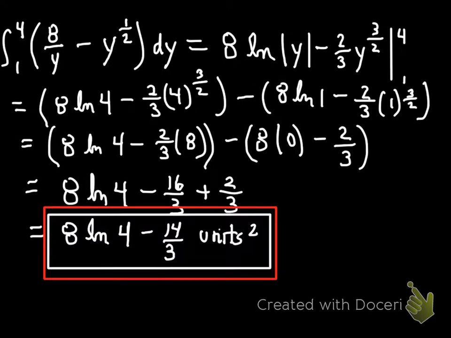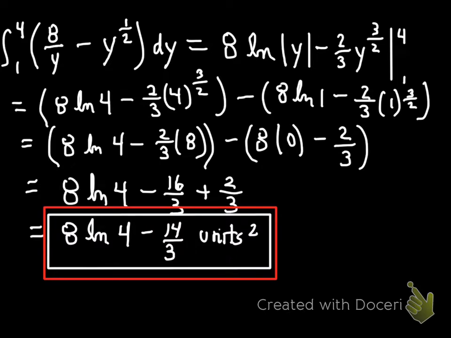So on an AP exam, that's the multiple choice selection that you would be looking for when you're trying to find an exact answer. That's the one that you will likely see in that format. So I had to be able to find a numerical value of some numbers raised to a fractional exponent, and also understand a couple of points on the natural log function, like the natural log of 1 here, super important, and 2 points on that e to the x function will prove to be very important. You ought to be able to kick those out without any trouble.